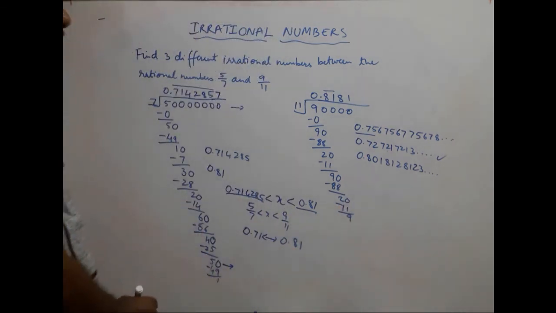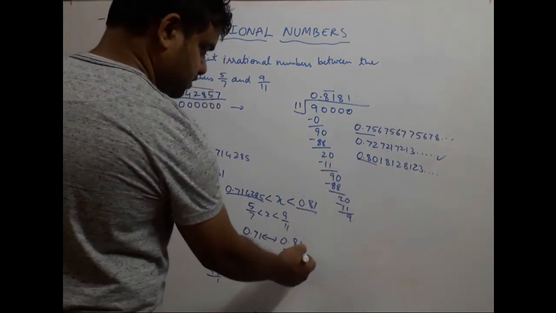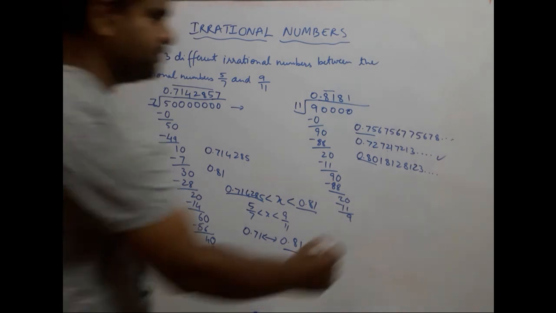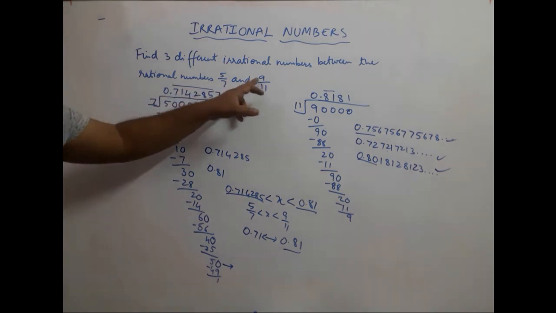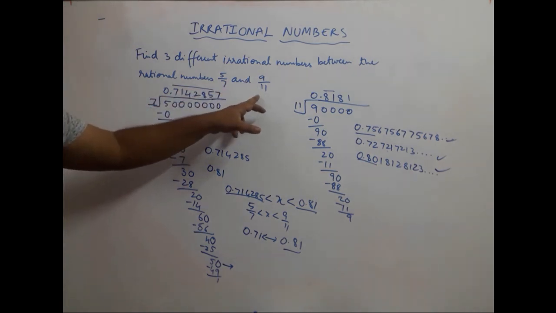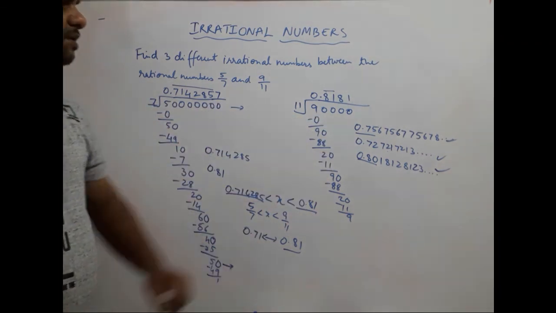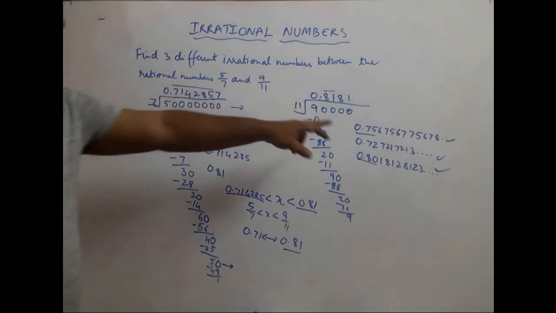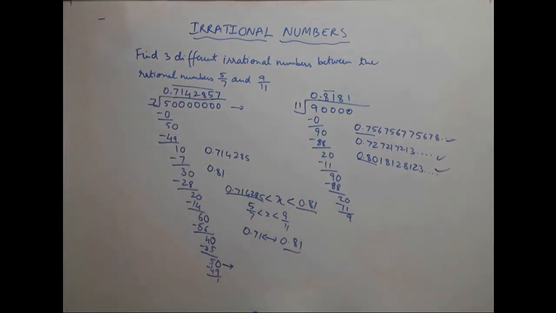There is no repetition over there as well. 0.80 is less than 0.81. So in this way we've got three irrational numbers between 5 upon 7 and 9 upon 11, and we have satisfied both conditions of irrational numbers, that is, they should not terminate and they should not repeat as well.